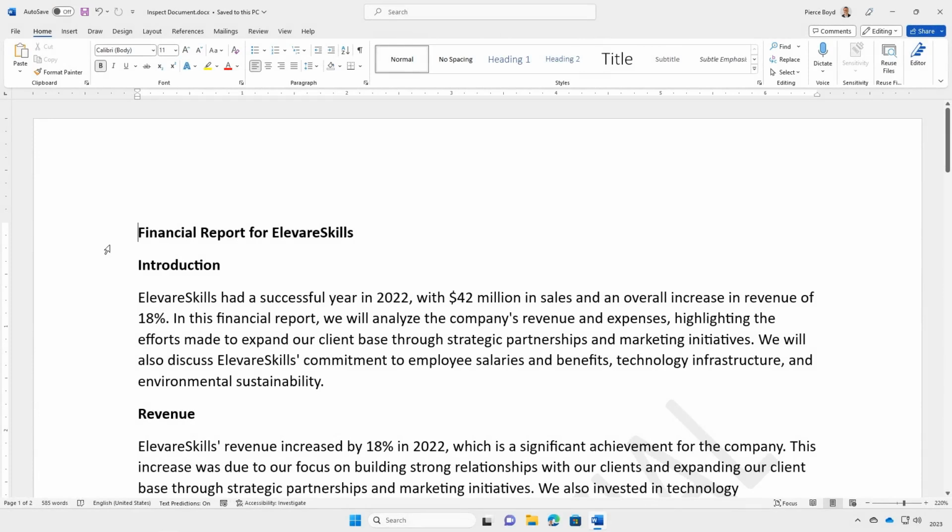Hi, in this lesson, we're going to take a look at how to inspect a document. And I'm not talking about inspecting a document for things like spelling mistakes, grammar mistakes. I'm talking about looking for hidden properties, personal information.